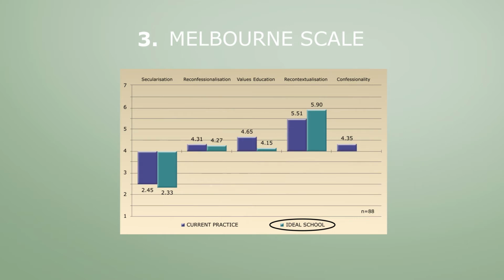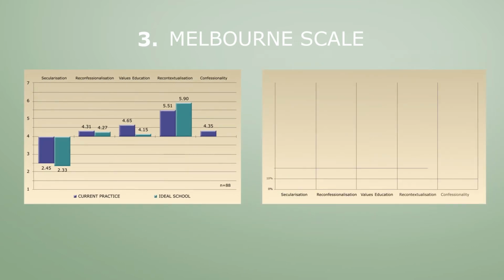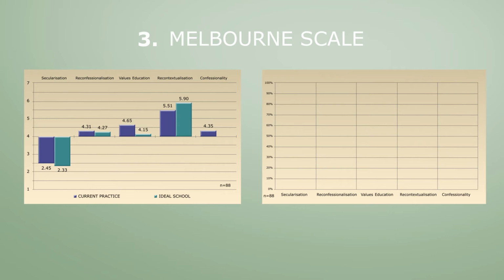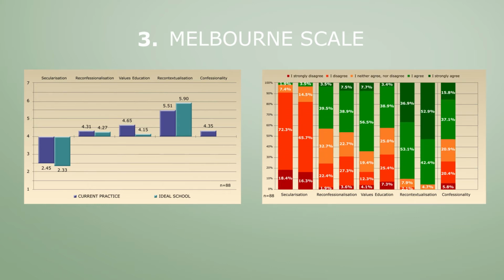school. Notice, however, that the school type of confessionality cannot have a score on the normative level. This results in an opening on the right-hand side of the graph. Also, with this scale means graph belongs a corresponding percentage breakdown graph. Notice how the bars on the left and percentage columns on the right correspond, on the factual level and the normative level. Let's take a closer look at the results of, for example, recontextualization.